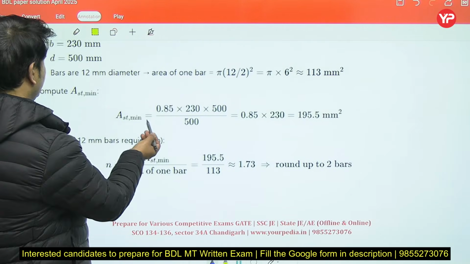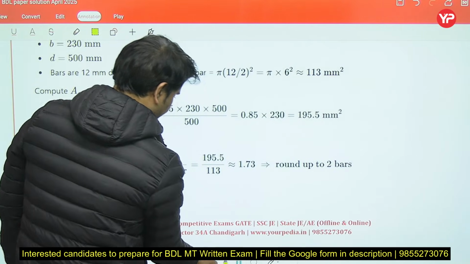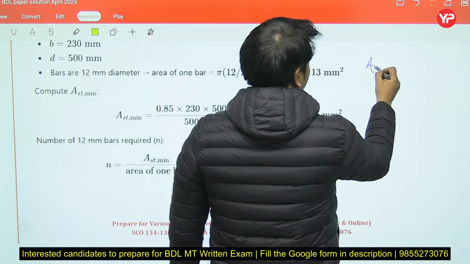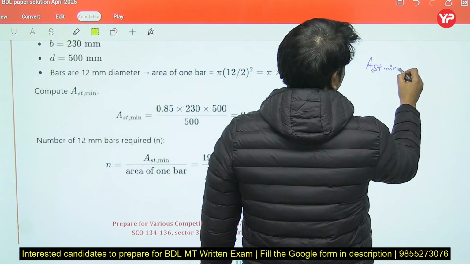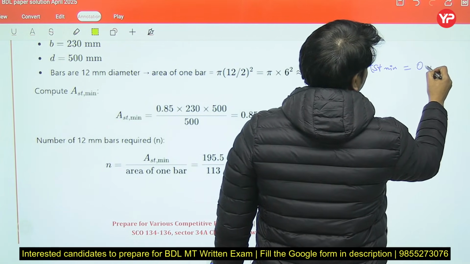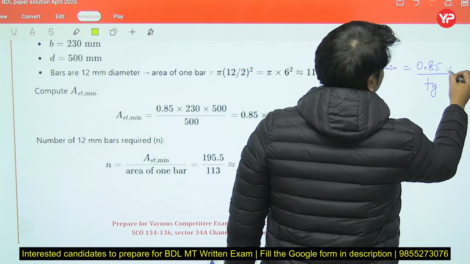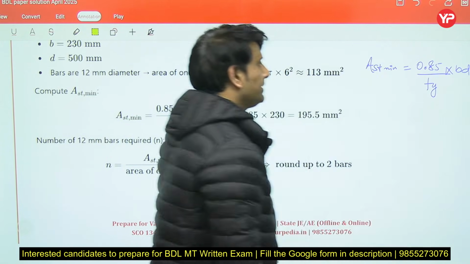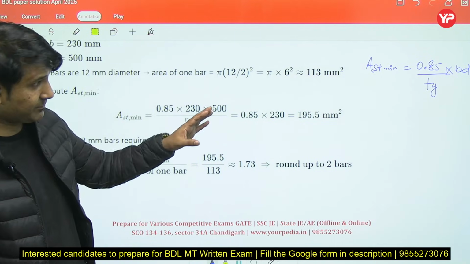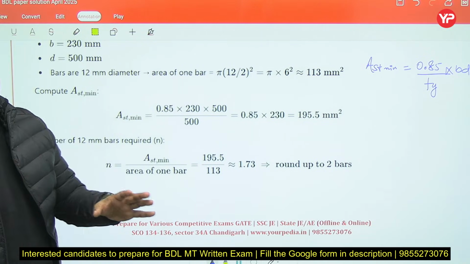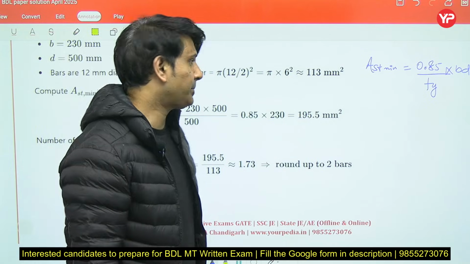Area of steel minimum will be equal to 0.85 divided by Fy multiplied by bd. This is the minimum area of steel we have to provide in beam.